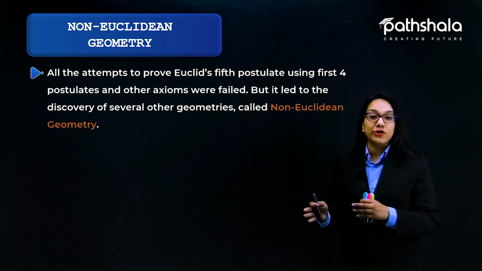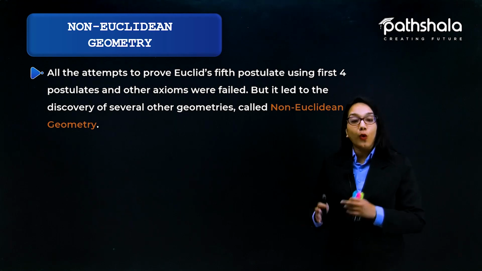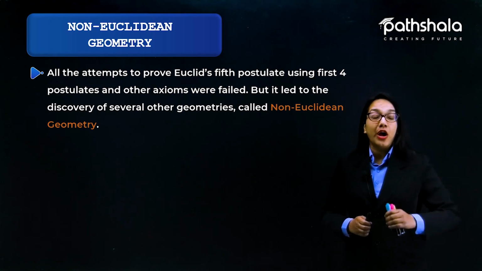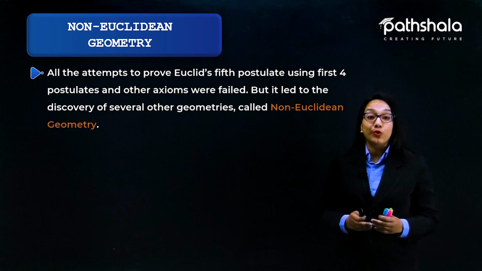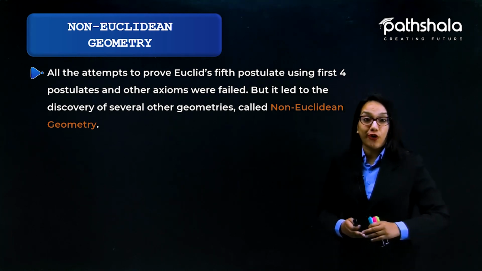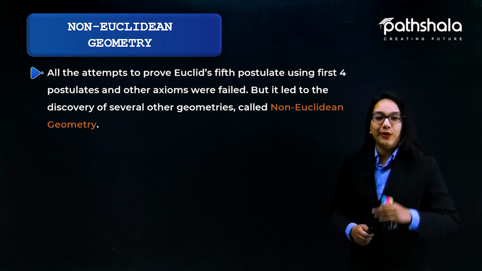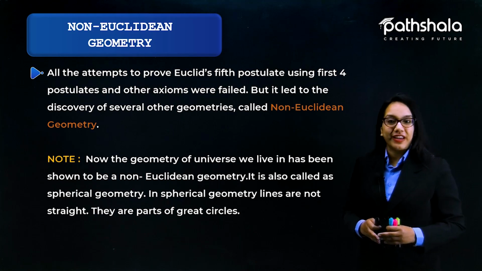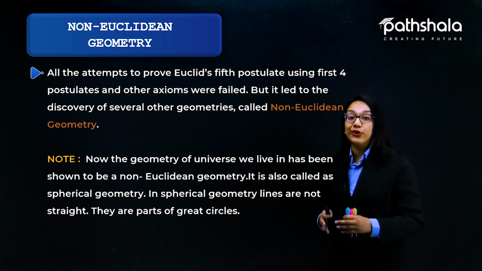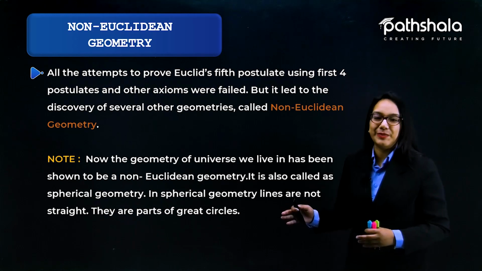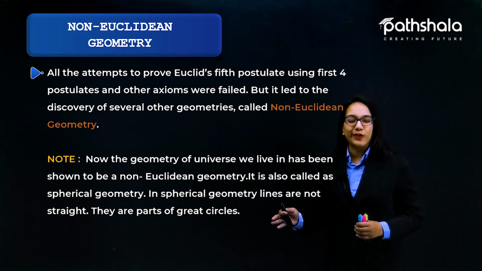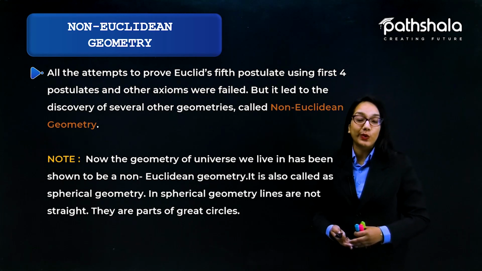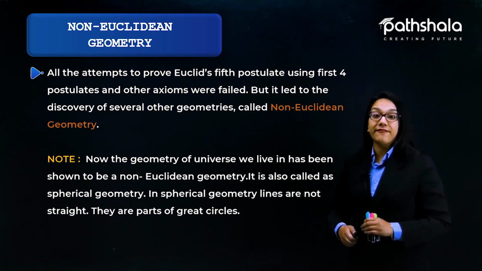Before the invention of non-Euclidean geometry, the whole world thought there was only one geometry, the Euclidean one, or that the world is nothing but Euclidean itself. But after the invention of non-Euclidean geometry, everything changed, and the geometry of the universe we live in has been shown to be non-Euclidean. So this is a special note related to non-Euclidean geometry, which is also called spherical geometry.